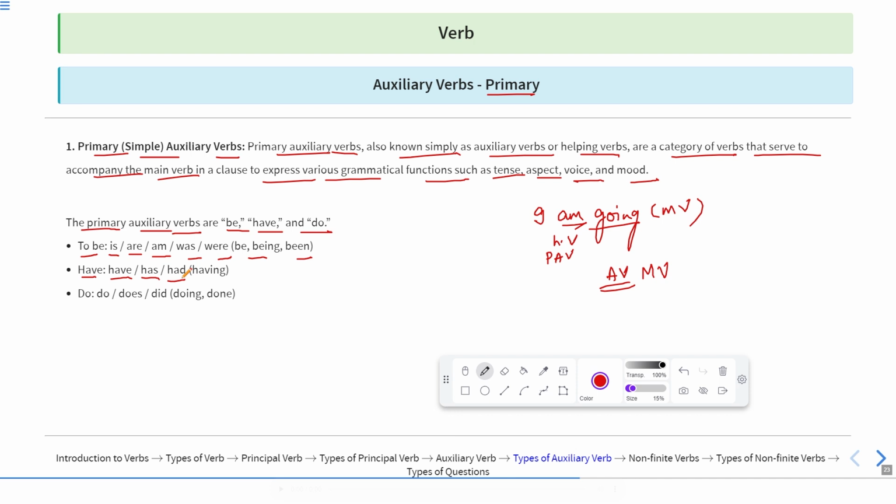Do, does, did. If I say "I do not go there," go is the main verb, whereas do is the helping verb. "She does not work for me." So does is the helping verb, whereas work is the main verb. And if I write is, am, are, we can use them in this manner. So doing, done, these are the helping verbs.